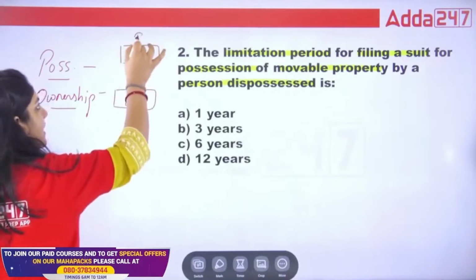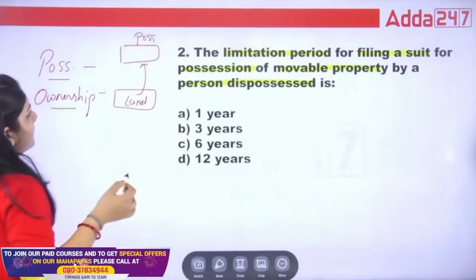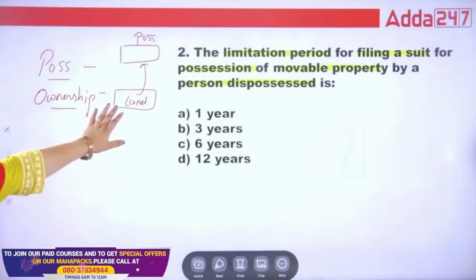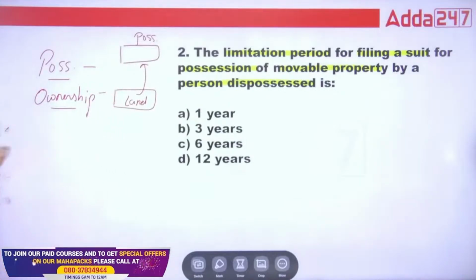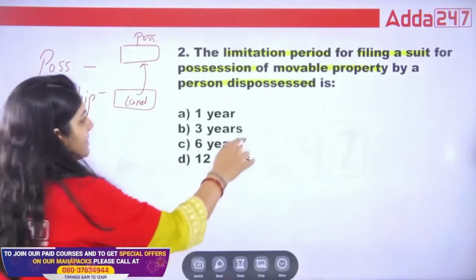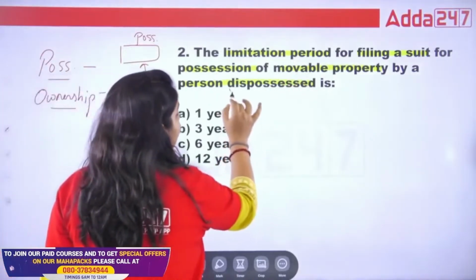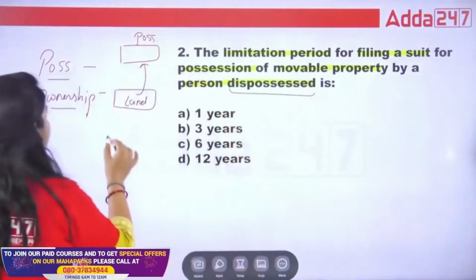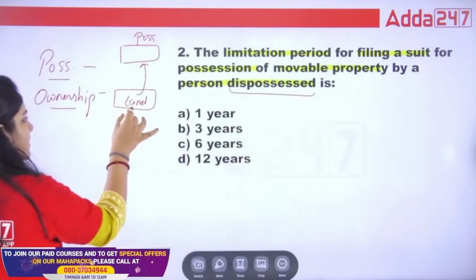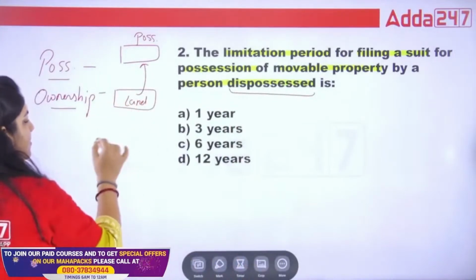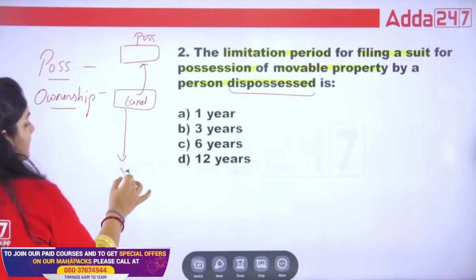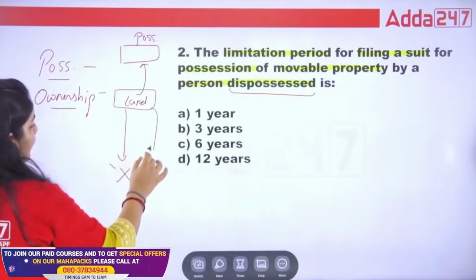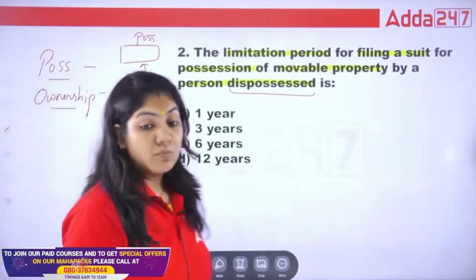So it means I have given the possession of the land to my friend. But the real owner is Nikita ma'am. So suppose class, if any person who has a movable property is dispossessed, suppose I have my ownership, and if person X has taken my property, what is the time limit in which I can file the case on the movable property?